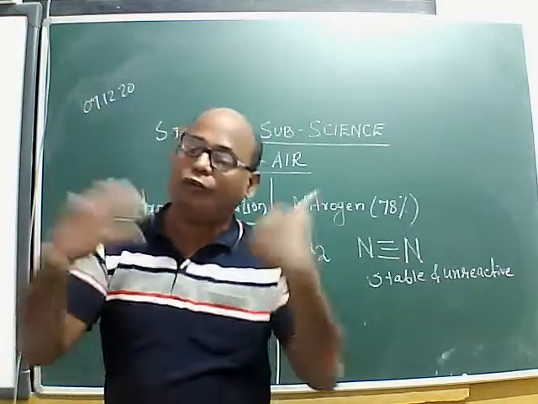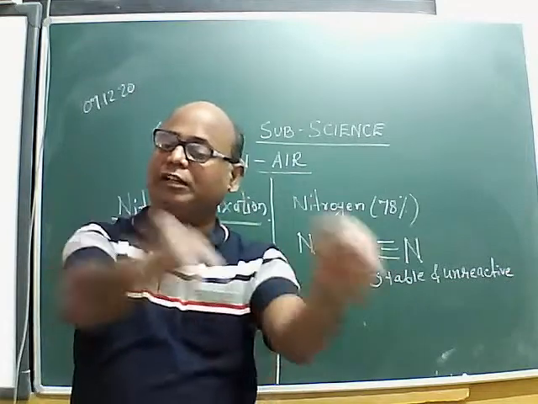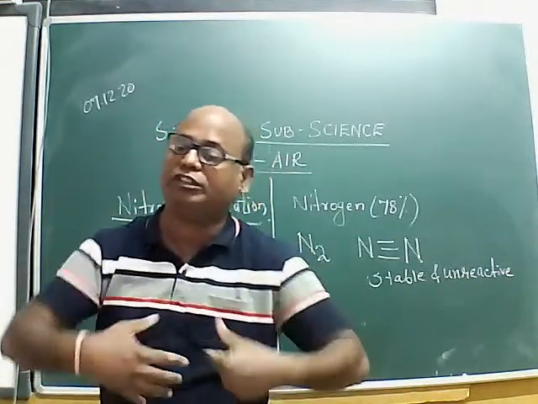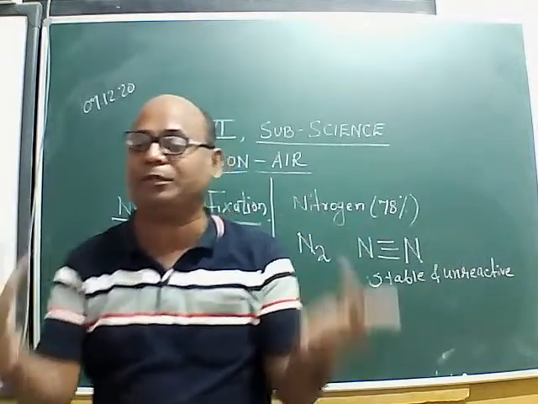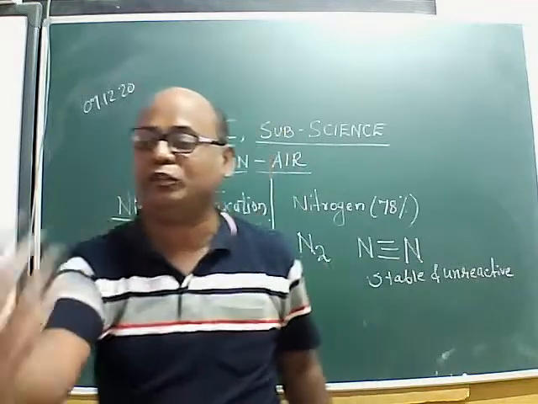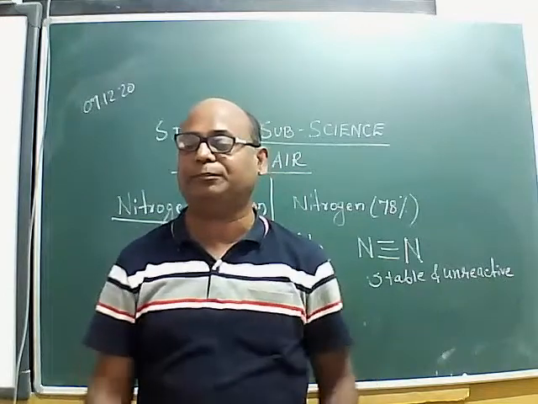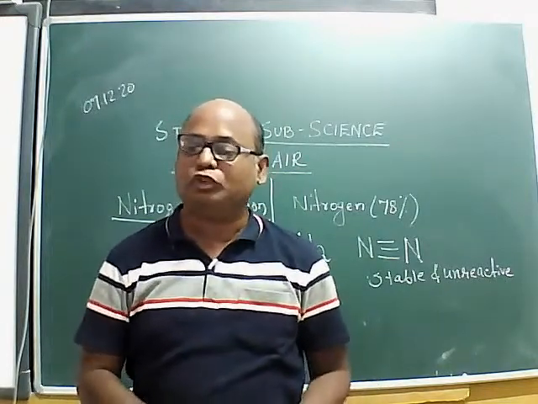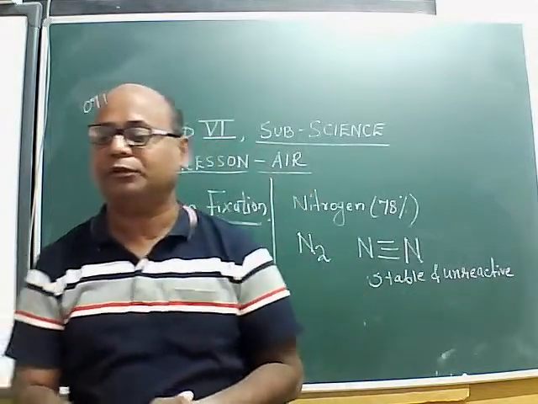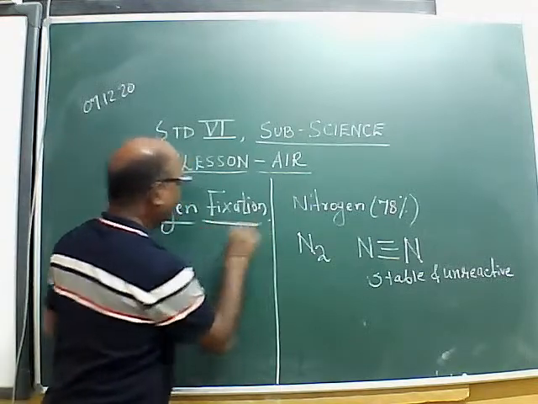Now, how will we get this nitrogen? Plants will utilize it and make compounds out of it. Then how will animals get it? Whether herbivorous, carnivorous, or omnivorous, animals feed on these plants, and when we feed on this plant, we get this nitrogen compound. So first of all, plants should synthesize this nitrogen compound, and that is possible only due to fixation.